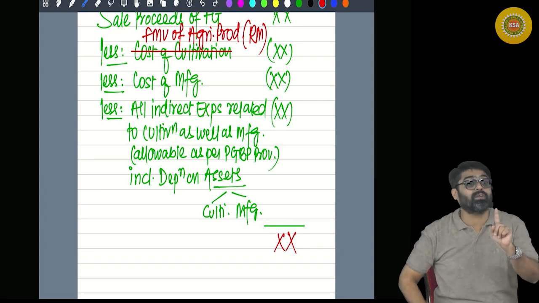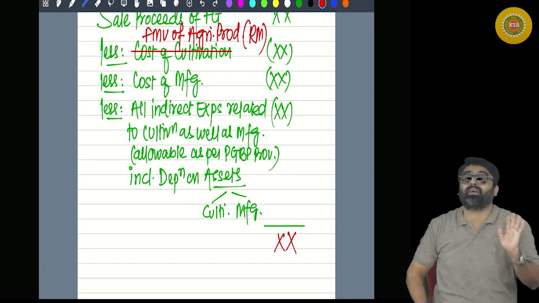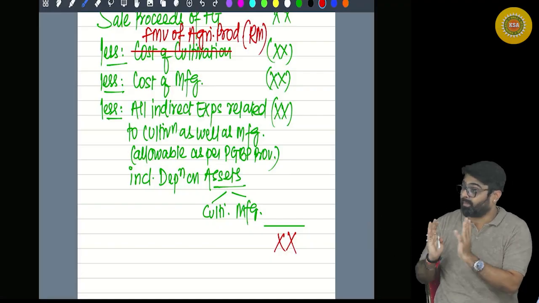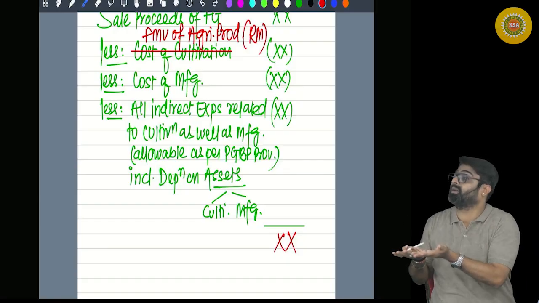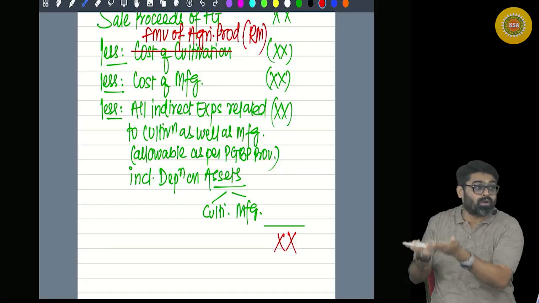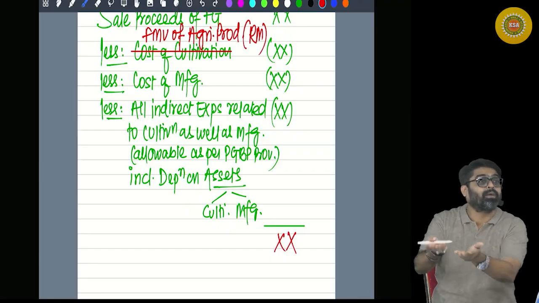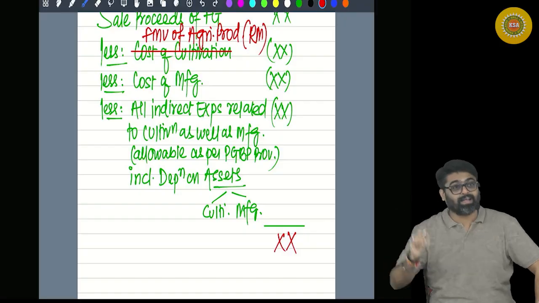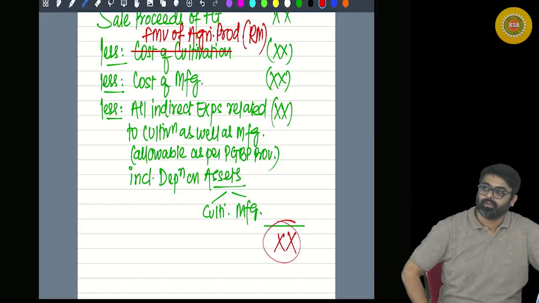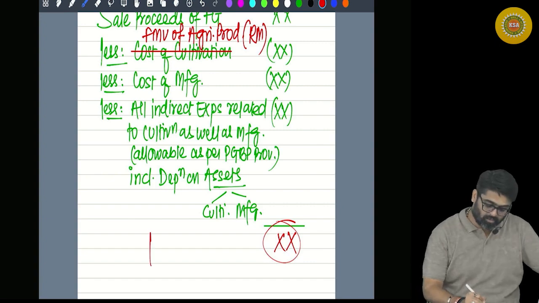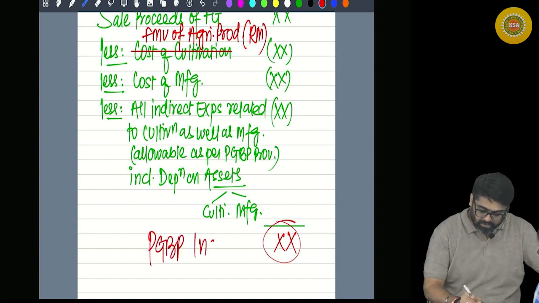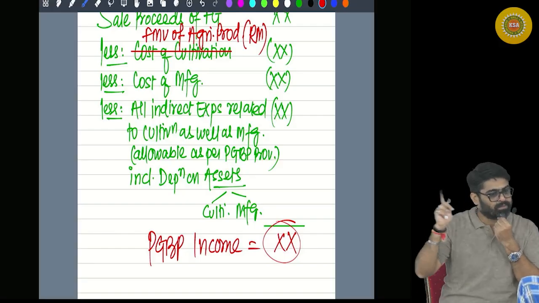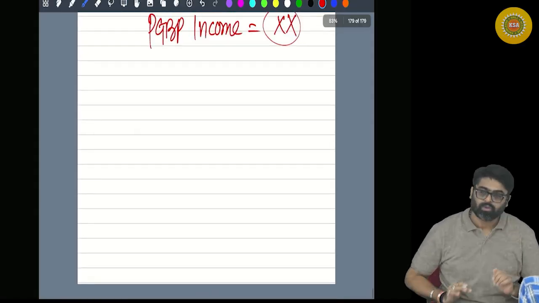So now consider yourself as a manufacturer. If you would have gone in the market and bought the sugarcane as your raw material, how much you would have paid to the cultivator? Same amount which you would have got as a cultivator. Getting my point? Now this thing will take care of your profit relating to agriculture. So now whatever amount will remain, you will not have to split this amount. This entire amount will now be treated as your PGBP income. Will you remember this? This is second part of this chapter. Done. Now third part.